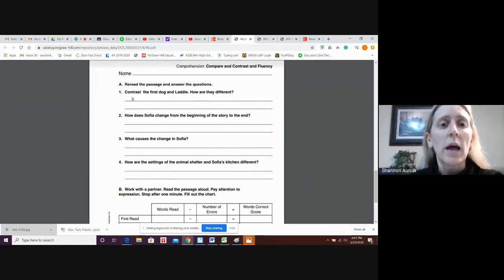It's going to ask you a lot about contrasting. Remember, contrasting shows how things are different. Complete sentence answers. You're going to contrast the 2 dogs in the story here. You're going to tell why Sophia changed or how Sophia changed from the beginning of the story, and then identify what causes Sophia to change. And then finally, you're going to compare 2 settings in the story, the setting of the animal shelter to the setting of Sophia's kitchen. How are they different, contrasting?